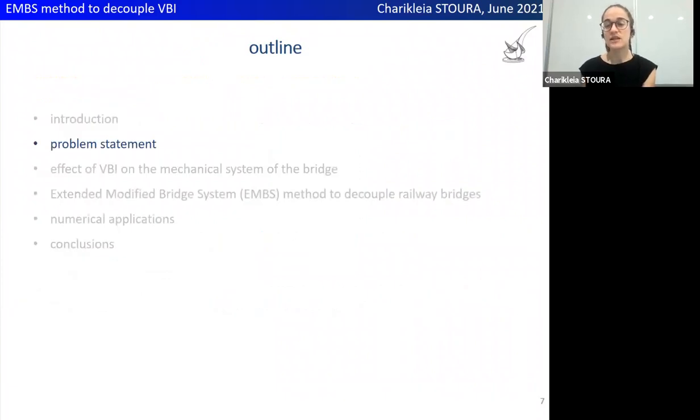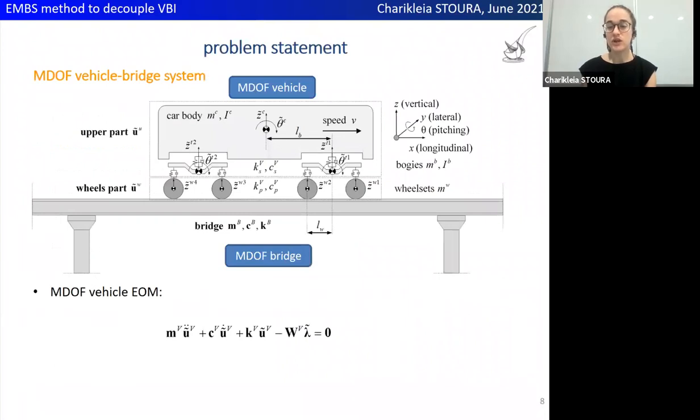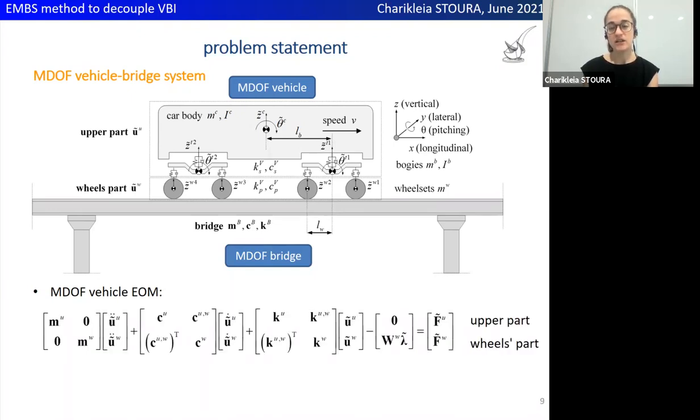To this end, the present study decouples the VBI problem based on a simple yet representative of practical train bridge systems configuration. This configuration consists of a multi-degree of freedom vehicle and a multi-degree of freedom bridge. The vehicle is considered as a multi-body assembly consisting of 7 rigid bodies, 1 car body and 2 bogies considered with their vertical and pitching degrees of freedom, and 4 wheels considered solely with their vertical degrees of freedom. Then the vehicle can be divided into the vehicle's upper part, including the car body and the bogies not in contact with the bridge, and the wheels part which is in contact with the bridge.